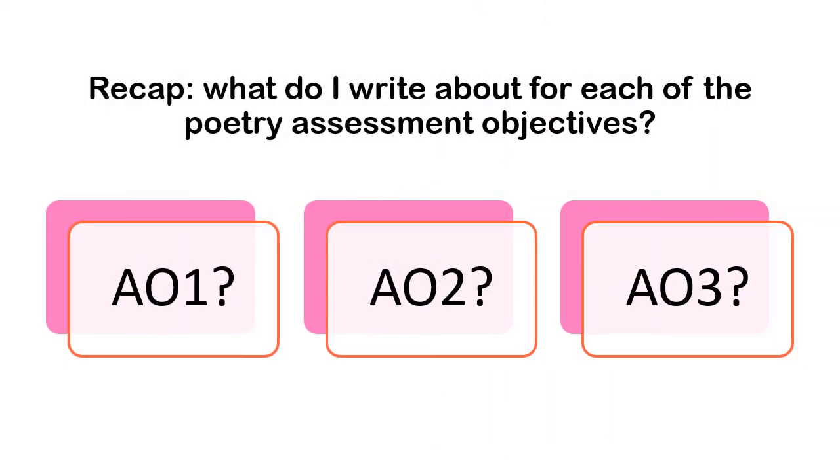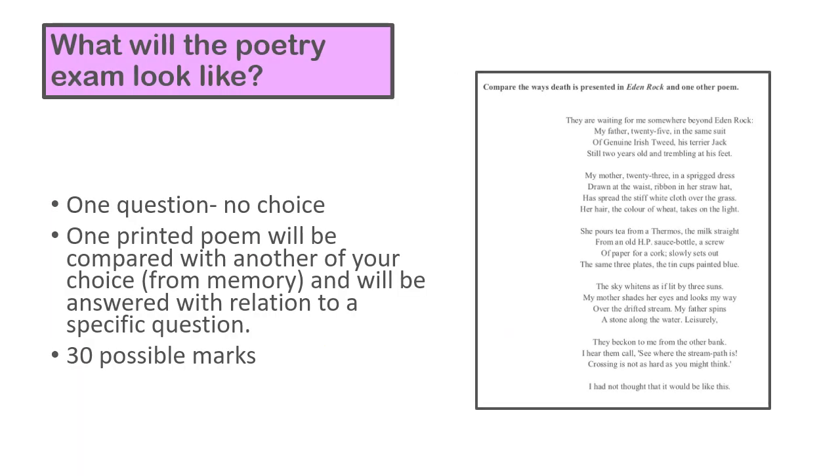It is exactly the same assessment objectives. You will have seen these before. It makes things really simple in English. You're being assessed on 3 things. To go back, it won't let me go back, so I'll just talk you through it. Assessment objective 1, are you quoting? Are you explaining? Are you answering the question clearly? Assessment objective 2, are you analysing language? And assessment objective 3, context. All 3 of those aspects are being assessed here.